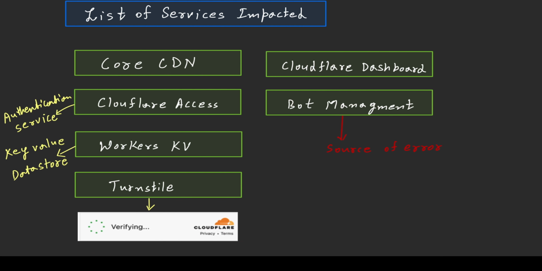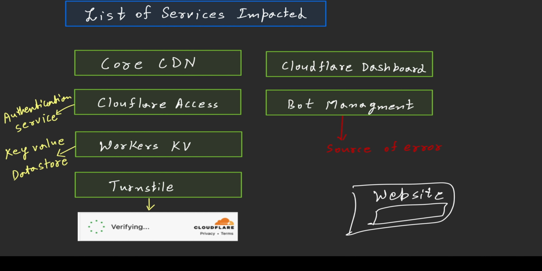Basically, you make a website here. Suppose this is your website. You have various proprietary content here. Put Cloudflare Turnstile in between, and the user can get verified from Turnstile and access your website.